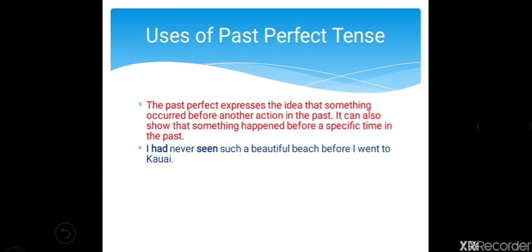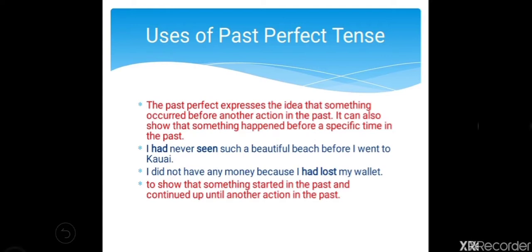So, before a specific time, okay, something occurred before another action in the past, that you have to refer through past perfect tense. I did not have any money because I had lost my wallet.